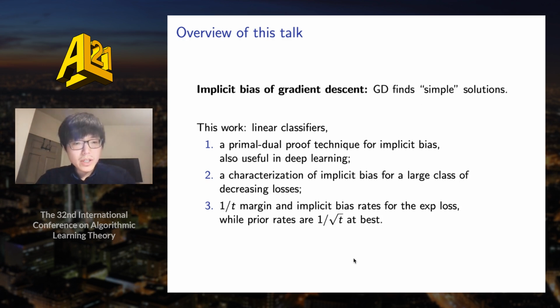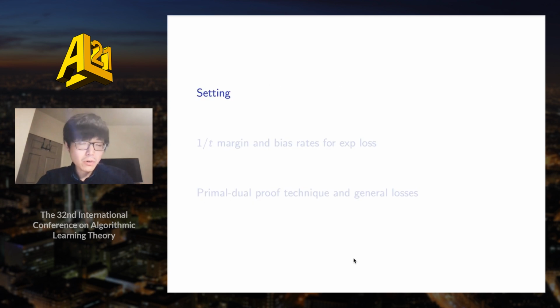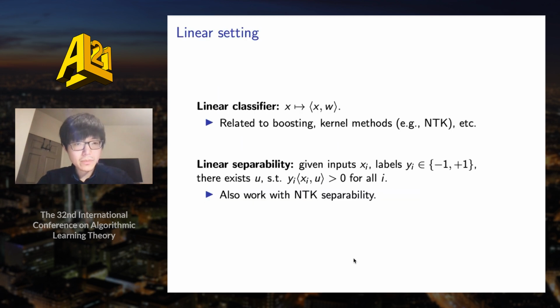Third, we prove fast margin maximization and implicit bias rates for the exponential loss, and specifically 1/t rates, while prior rates are 1/√t at best. Okay, so this is an overview of this talk, and next I'm going to describe the setting of this work.